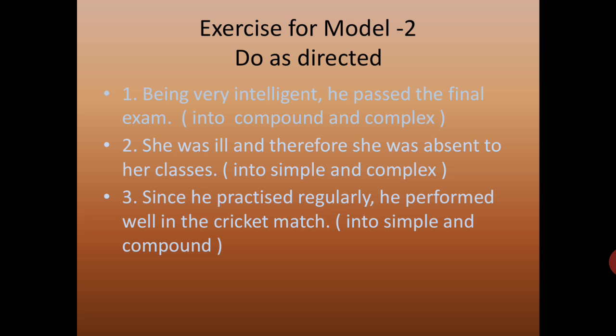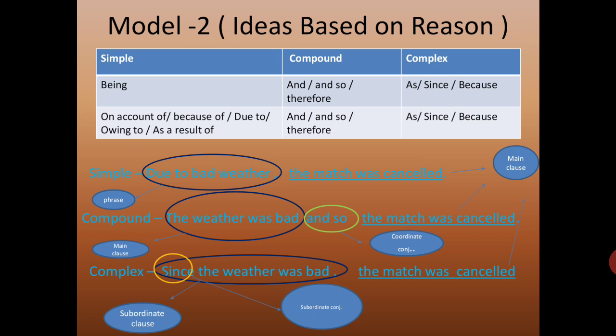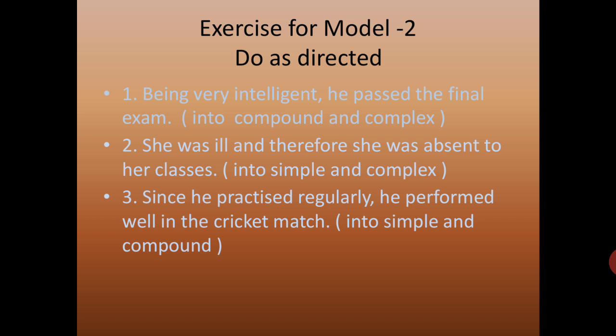Whether to use is or was, because being is there, a be-form verb? Passed is a past tense word, so we use was. He was very intelligent, and so he passed the final exam. I'm just giving you the clue. You can just move on, or you can refer to the previous table and learn it. Very easy to learn. Okay, today for our learning, only two models.